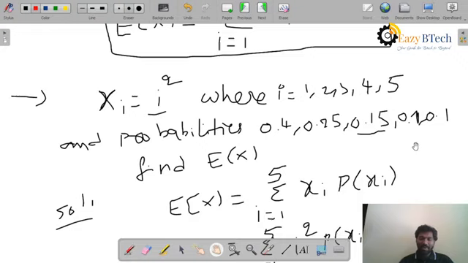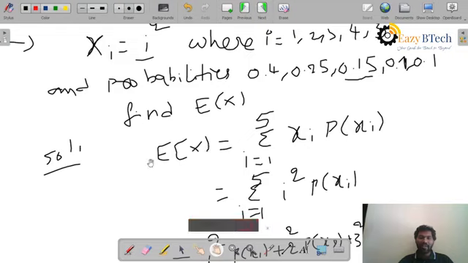Suppose they gave you a variable in place of one of the values, that means instead of 0.15, they gave you a variable, suppose a, and ask you to find the constant a. In that case, what you have to do is add all these probabilities, make the sum equal to 1, and you can find the constant a. In this way, you have to find the constant. Now, according to the given formula, expectation of x equal to the sum from i equal to 1 to 5. Why is it 5?